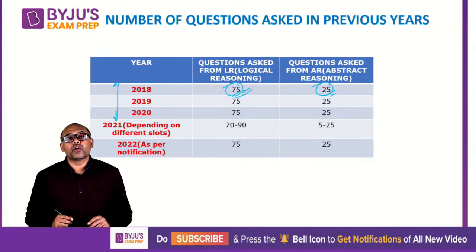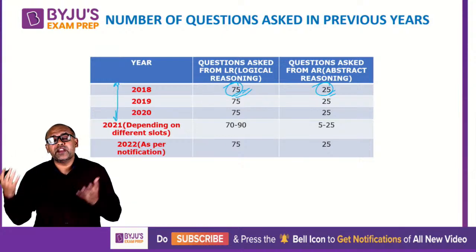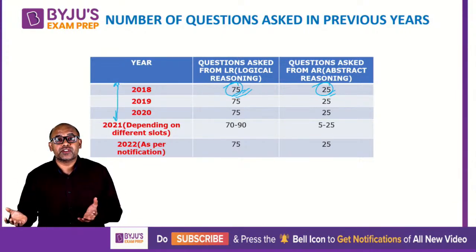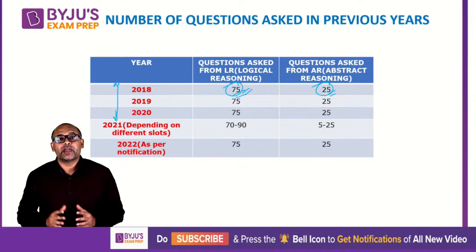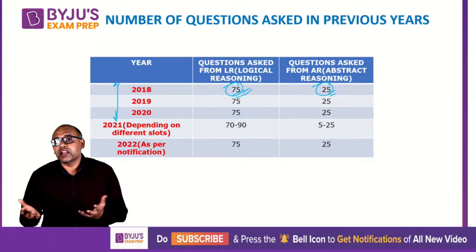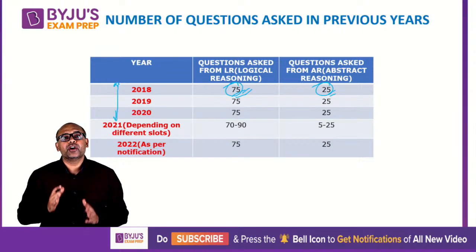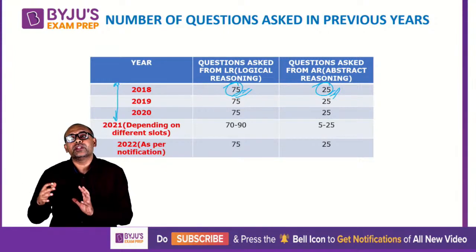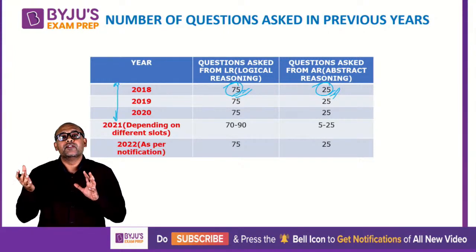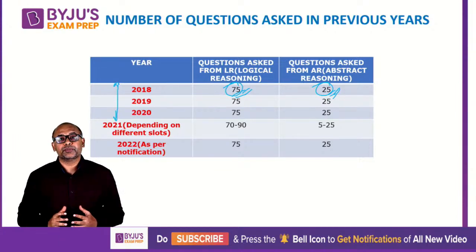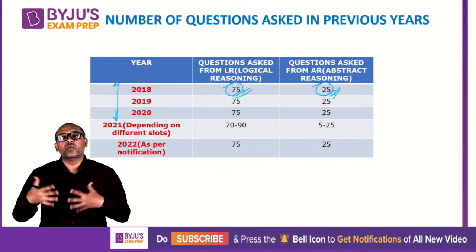When you're talking about logical reasoning, we are talking about every kind of question where logic is applied. It could be statement, assumption, which is kind of English related, but applying logic. It could be a number series. It could be a puzzle. Any of these questions will come under your logical reasoning. Whereas abstract reasoning has to do with visual, non-verbal reasoning, where words are not used per se, but it's mostly about visual reasoning.